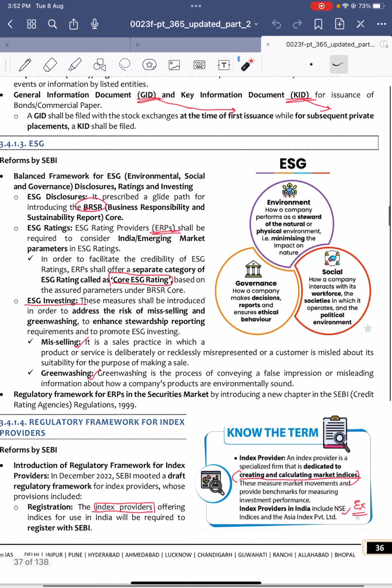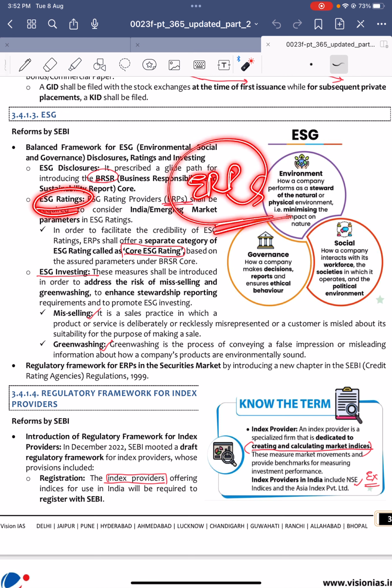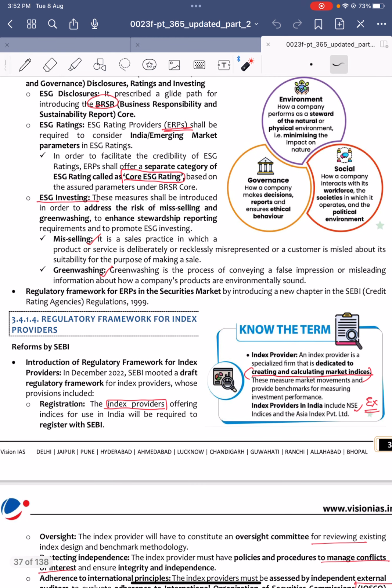Okay, follow-up issues. Next, ESG. ESG is nothing but environmental, social, and governance. So it is a governance reform. Recently the BRSR, business responsibility and sustainability report, code was also introduced. And for ESG there are also ESG rating providers. For them also, the rules were released.